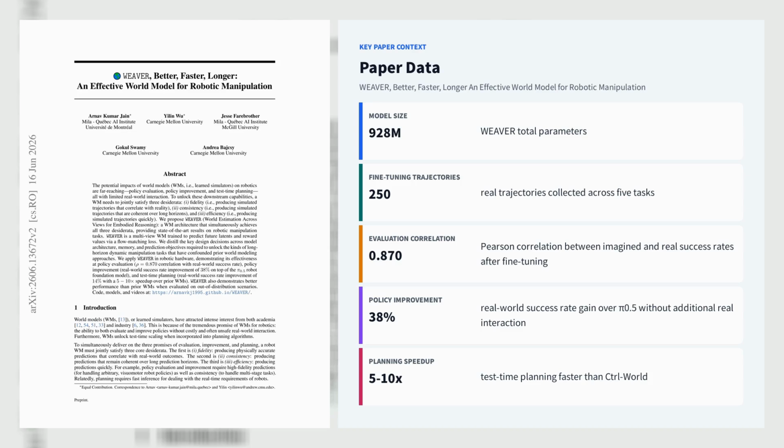Let's explore the third paper, Weaver: Better, Faster, Longer, an effective world model for robotic manipulation. Weaver, from Arnav Kumar Jain, Yilin Wu, Jesse Fairbrother, Gokul Swamy, and Andrea Bajcsy, across Mila and Carnegie Mellon University, is a multi-view world model for robotic manipulation that tries to solve fidelity, long horizon consistency, and efficiency at once.